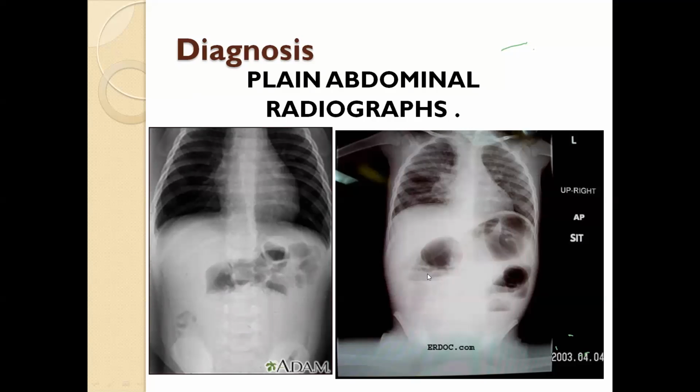Secondly, there are multiple air-fluid levels in the erect and supine X-rays, suggestive of intestinal obstruction, and paucity of gas in the pelvis. Cut-off sign is positive. So the X-ray suggests intestinal obstruction, and along with the detailed history, age, bleeding per rectum and palpable mass, all these symptoms suggest the patient most likely has intussusception.